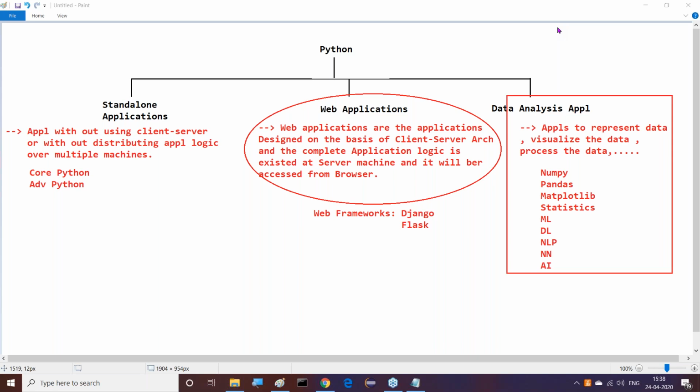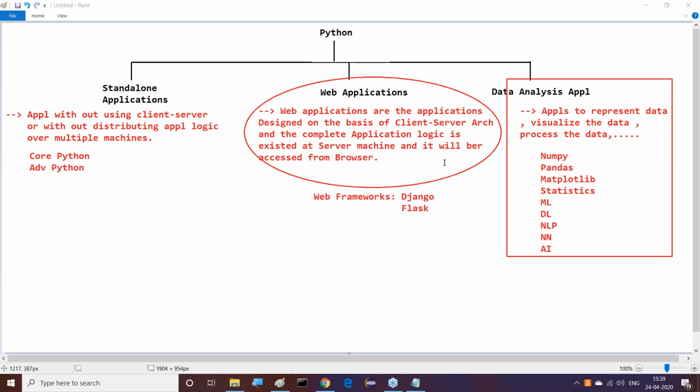How many applications did I provide for each and every database now? Sorry, 6 to 7 applications I provided. Just you can observe all the 6 to 7 applications now. Almost out of these 10 lines of code, 6 to 7 lines of code is common or not? Only 1 or 2 lines of code vary from application to application.